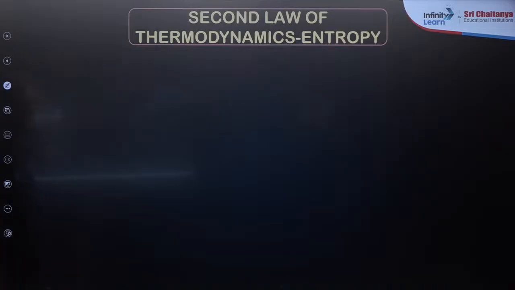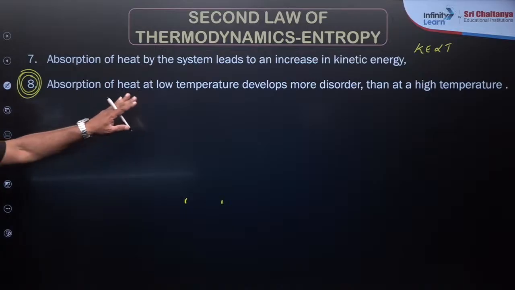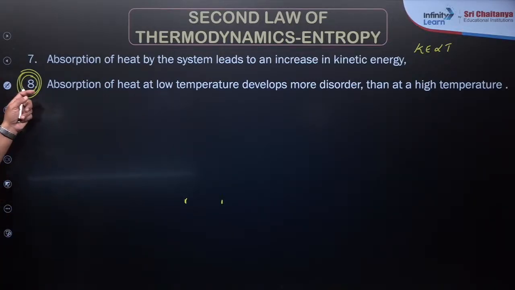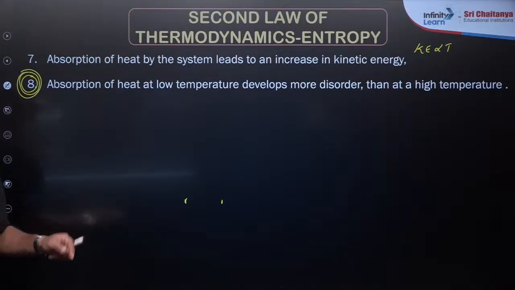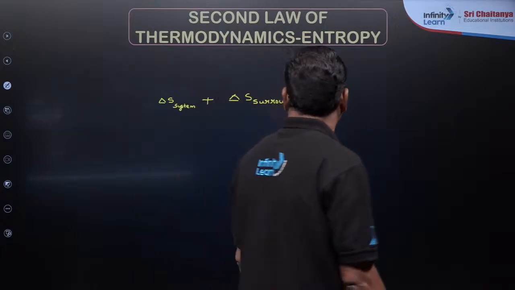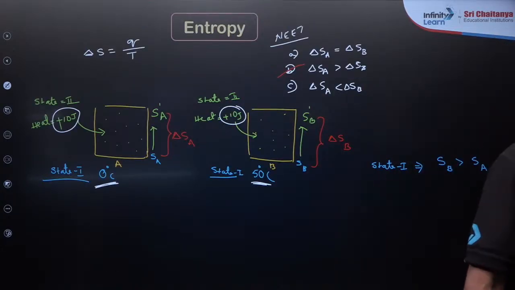Now look at this. I wanted to say absorption of heat at low temperature develops more disorder, point number 8, than at a high temperature. Clear? Just go through this random example that I already discussed with you.